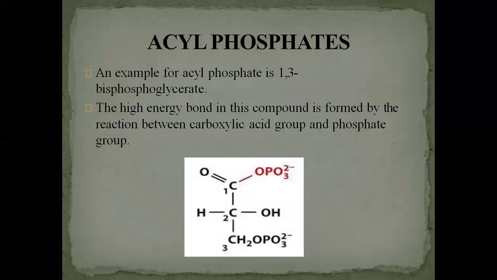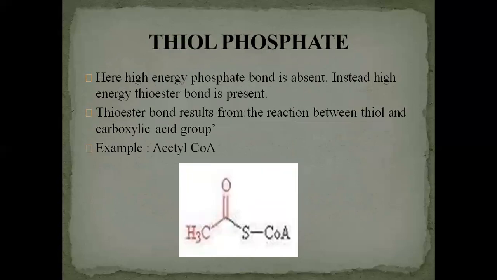The third class of energy rich compound is acyl phosphates. An example for the acyl phosphate is 1,3-bisphosphoglycerate. The high energy bond in this compound is formed by the reaction between the carboxylic acid group and the phosphate group. Here in the picture, you can see this phosphate group OPO3. By the breakdown of this compound, a lot of energy is released and used by the biological system.